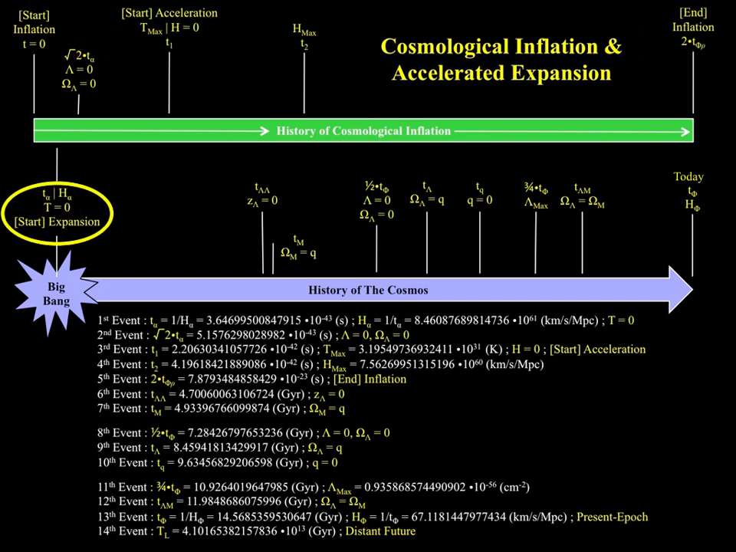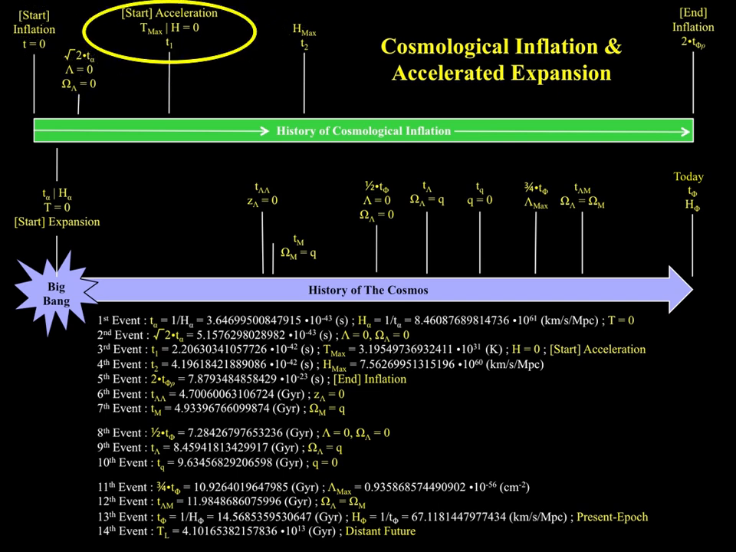The first key event was the Big Bang and it occurred at T alpha. At this instant, the cosmological temperature was 0 Kelvin and the magnitude of the Hubble constant was approximately 10 to the 61 km per second per megaparsec. The second key event occurred at root 2 T alpha. This is when the cosmological constant transitioned from being positive to negative. At this instant, the cosmological constant and the dark energy density parameter equaled 0.